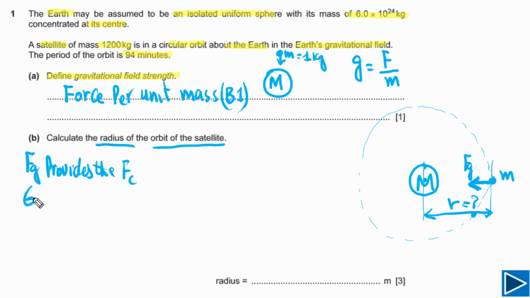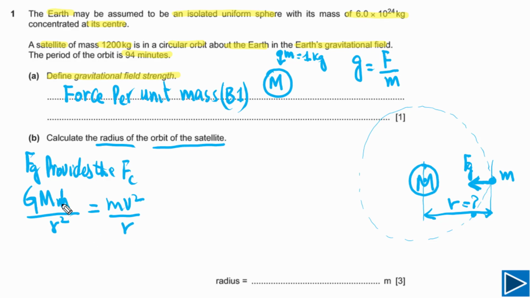Now, according to Newton's law of gravitation, gravitational force is equal to G capital M small m divided by the distance between centers of two bodies squared, and centripetal force is equal to m v squared divided by the distance between centers of two bodies. And so they are the same.